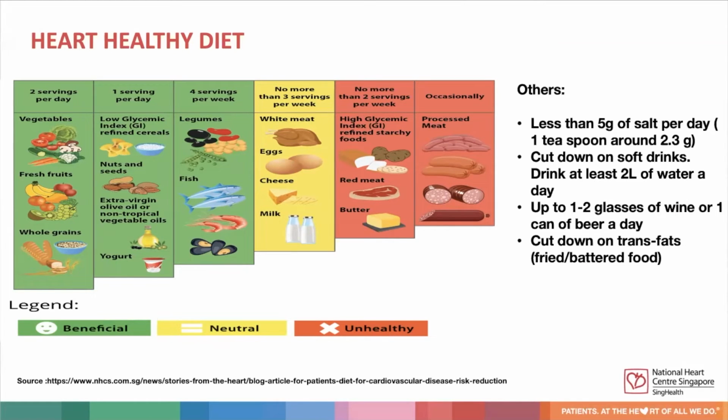Other dietary advice includes: we should have less than 5 grams of salt per day and cut down on soft drinks. We should drink at least 2 liters of water a day as well. In terms of alcohol advice, we should drink no more than 2 glasses of wine or 1 can of beer a day, and we should cut down on fried and battered food as they contain a lot of trans fats.